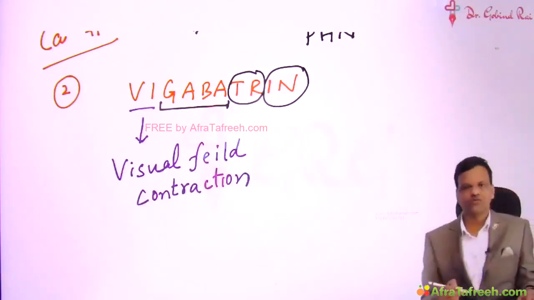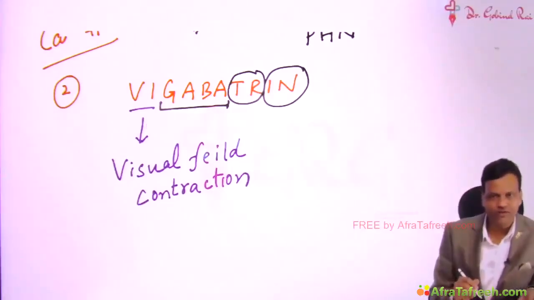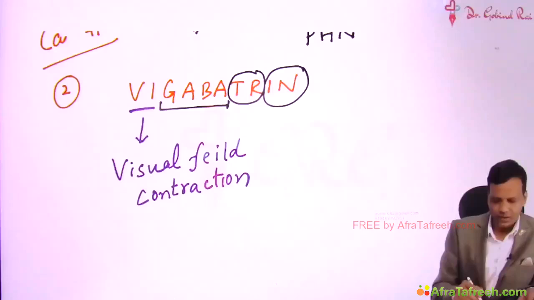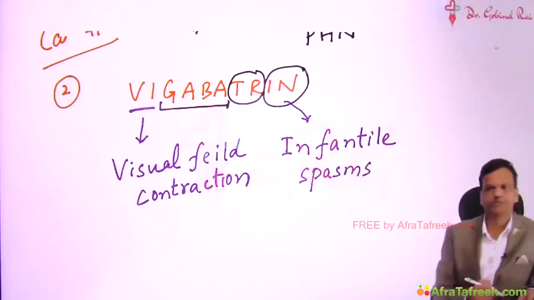Vigabatrin can cause visual field contraction. And from the name you can also remember the use of vigabatrin. If the adverse effect is at the beginning, the use should be at the last. So the last 2 letters of the drug, which is "in", stand for infantile spasms. So vigabatrin is used for treatment of infantile spasms.